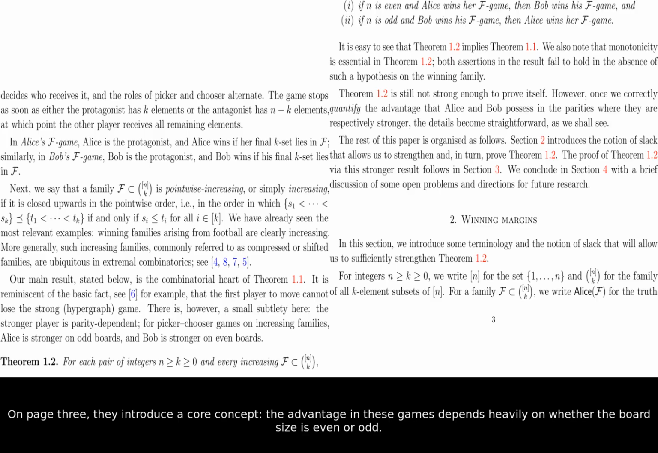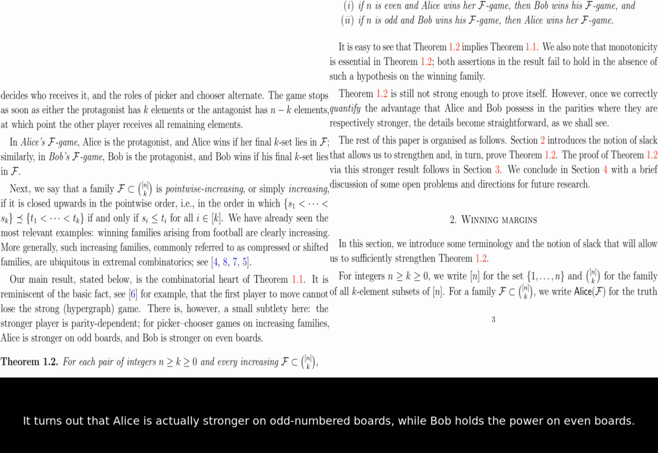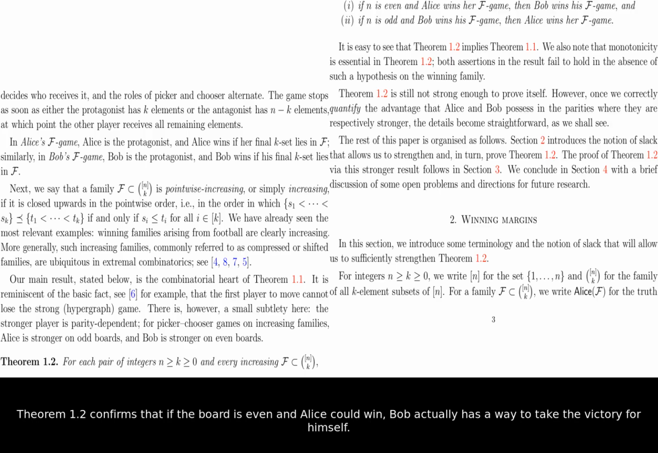On page 3, they introduce a core concept. The advantage in these games depends heavily on whether the board size is even or odd. It turns out that Alice is actually stronger on odd-numbered boards, while Bob holds the power on even boards. Theorem 1.2 confirms that if the board is even and Alice could win, Bob actually has a way to take the victory for himself.